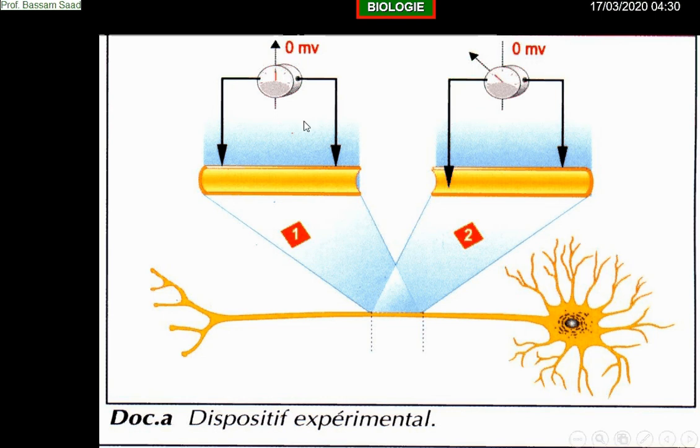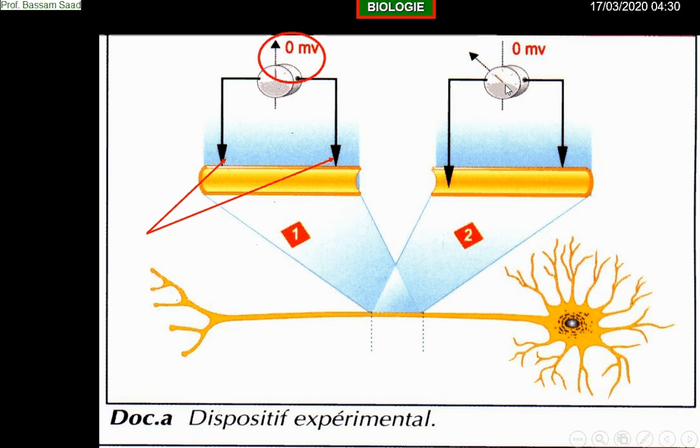Another experiment consists in inserting one of the electrodes inside the axon, and the second electrode remains on the surface of the axon. What do you remark here? Look to the needle. Does the needle indicate also zero? It deviated. What does the deviation indicate?